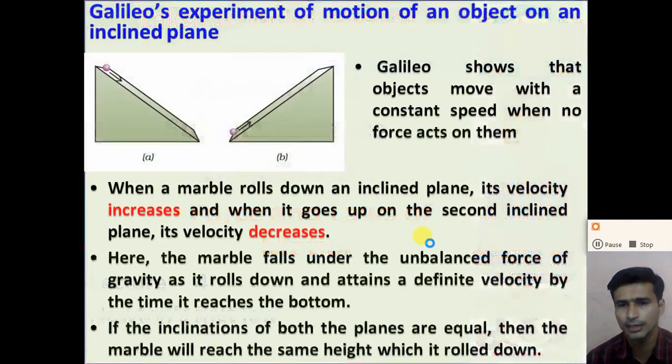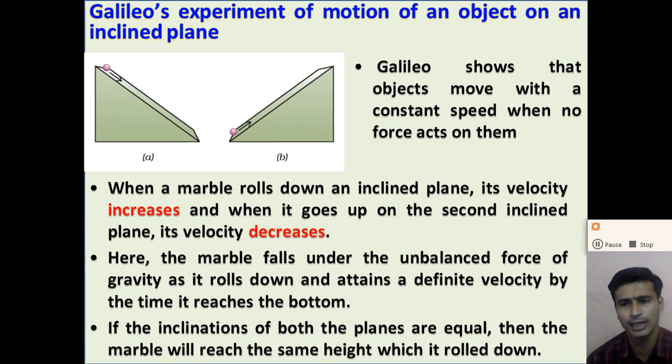Galileo showed that an object moves with a constant speed when no force acts on it. When the object is moving with constant speed, if the resultant external force is zero, the object will continue to move with constant speed. Or we can say that if the resultant external force acting on the object is zero, the object will continue its uniform motion.